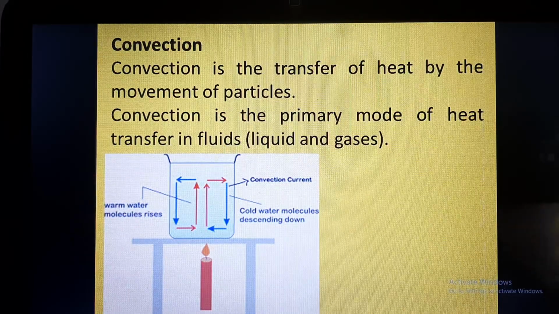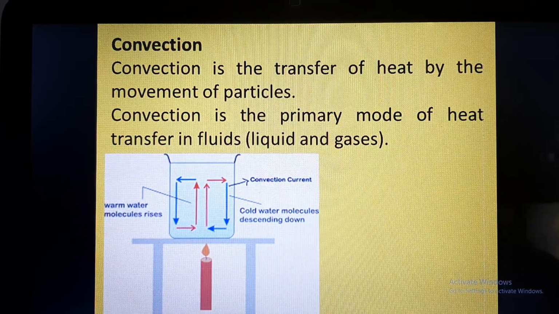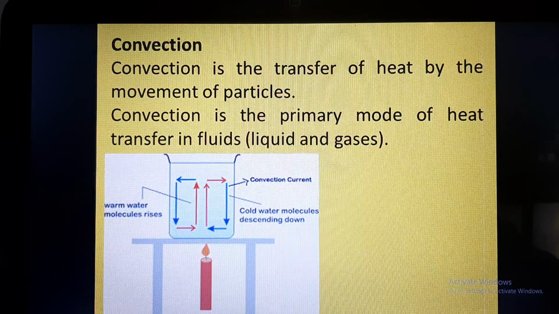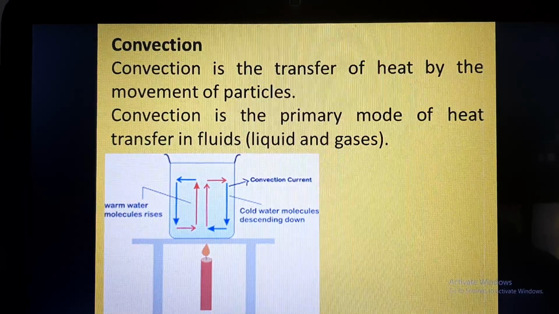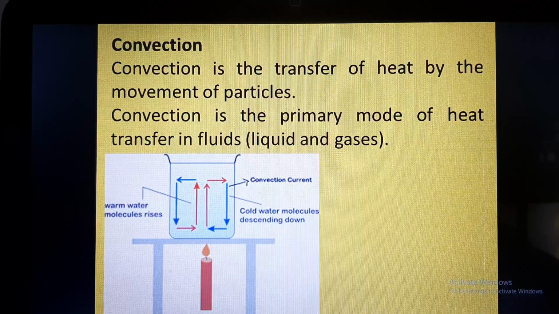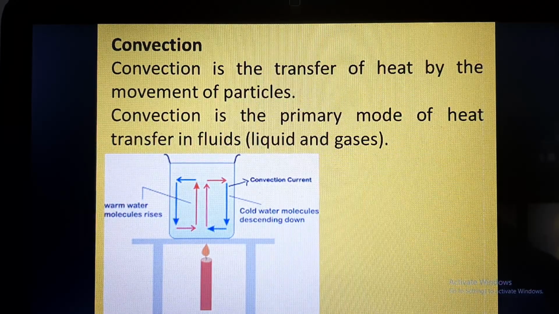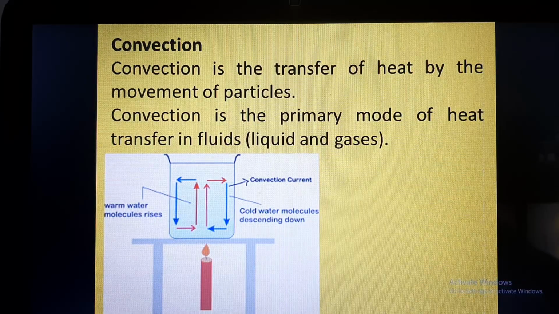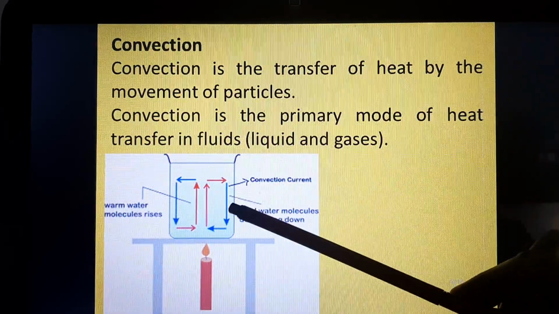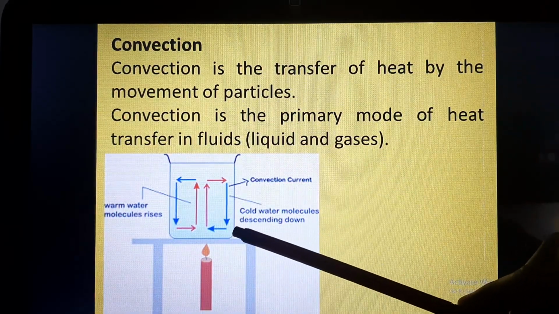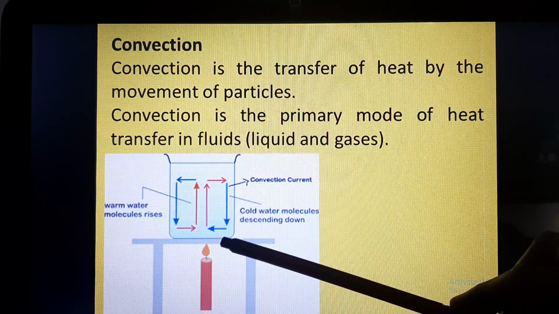On the contrary, conduction occurs in solids. So the mode of heat transfer in solids is through conduction, and the mode of heat transfer in fluids is through convection.